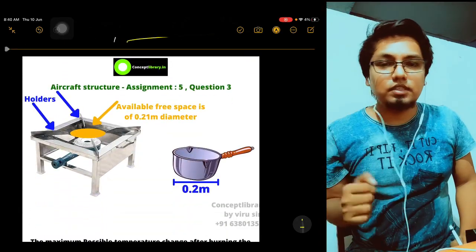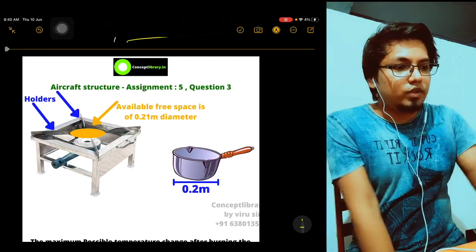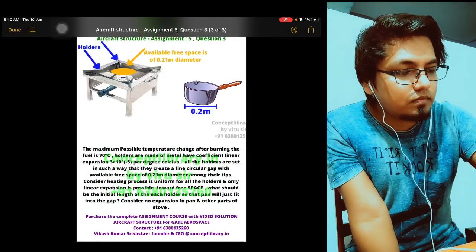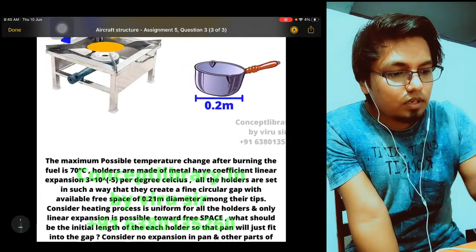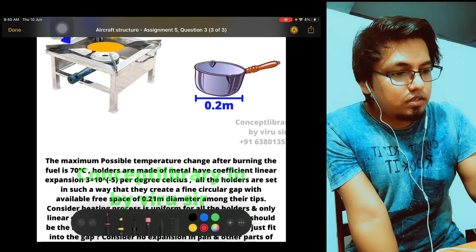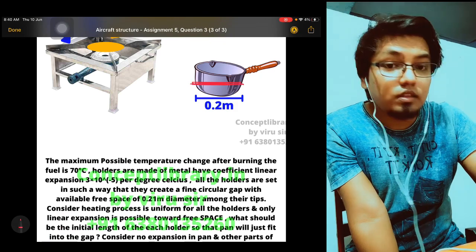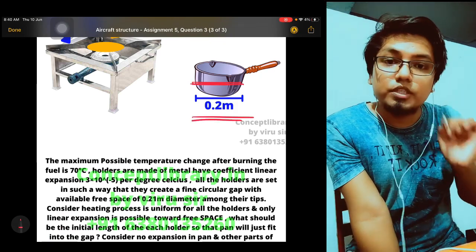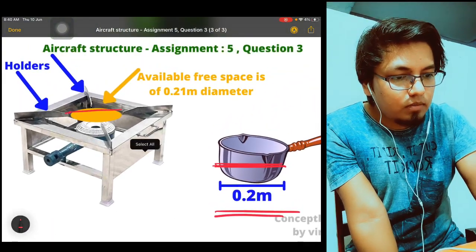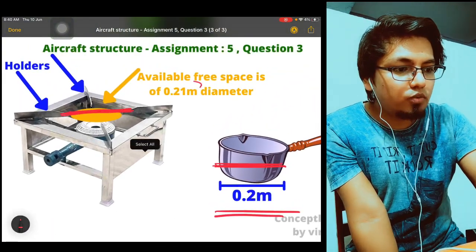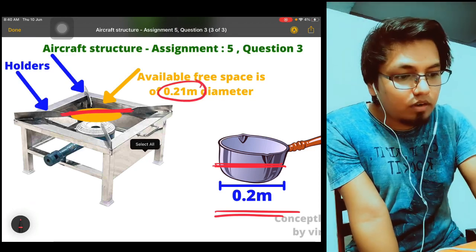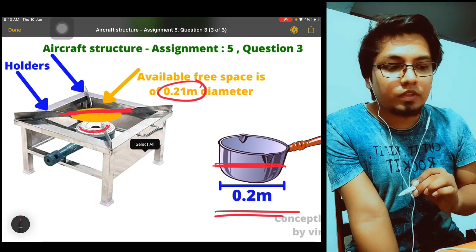Question 3 is very easy, seriously, very very easy. I will take the page. Now see, in this the diameter of the pan is 0.2 meter, and the available diameter is 0.21 meter. So if you put it, the pan will go to the flame, I mean the pan will fall to the burner. So we don't want that.